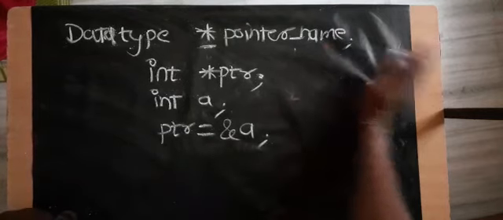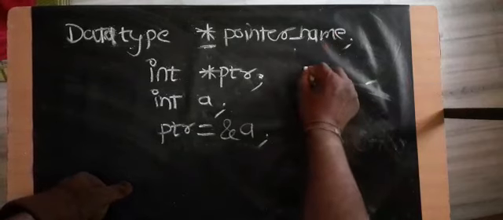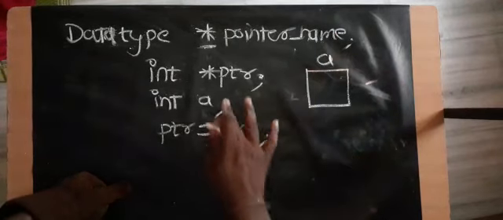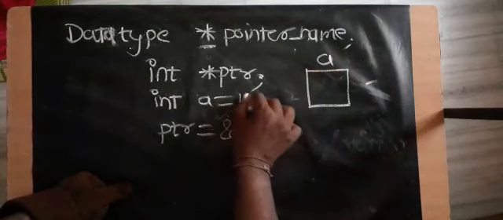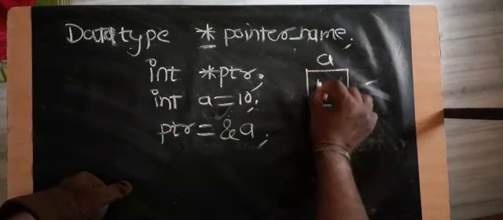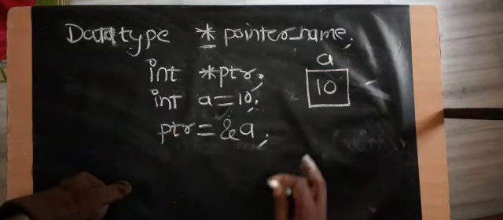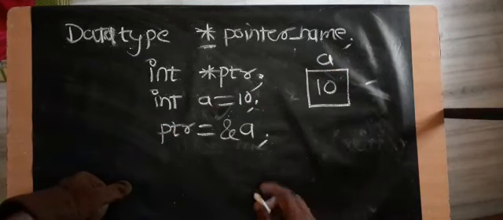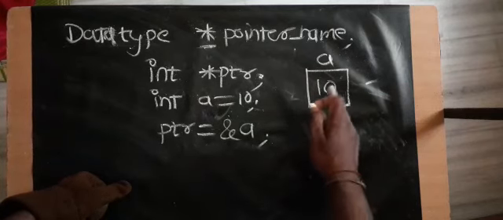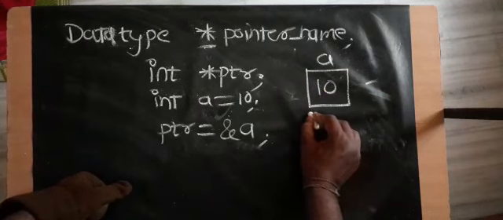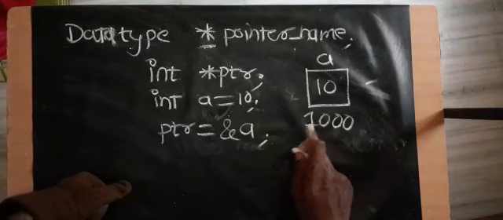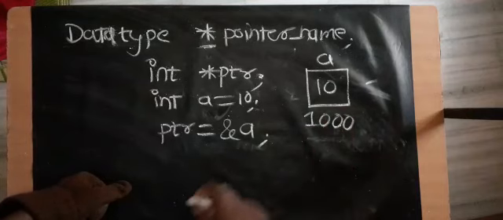So let's look a memory view. Now it is memory location for a. We initialize a with 10. So after executing this statement in a, there is a value 10. Now let's consider the memory location of a is 1000. It is just suppose that the memory address of a is 1000.